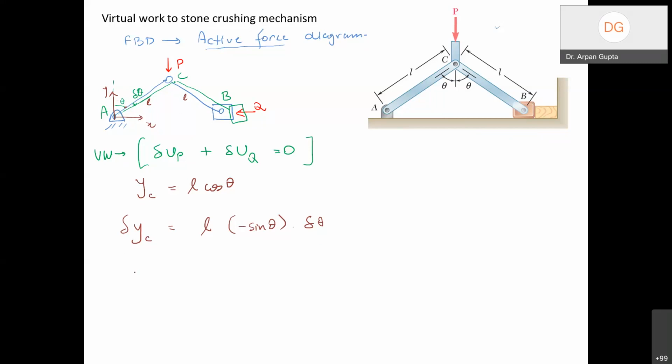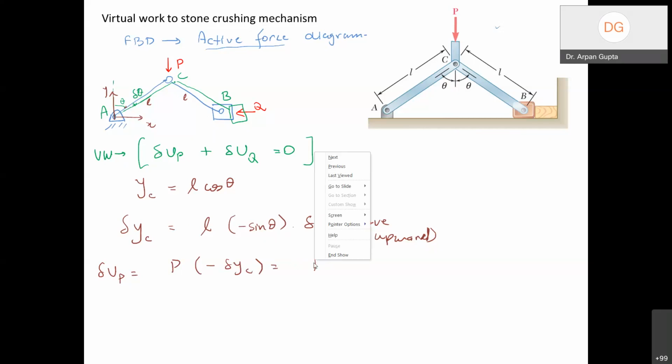When I take the dot product, this is again positive upward by the convention of yC, and therefore this small amount of work done is P times minus delta yC, and this minus minus will become plus, so it will be PL sine theta times delta theta.